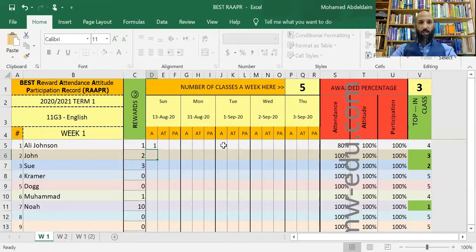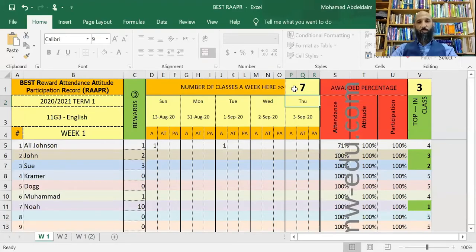If she was absent again on Tuesday, for example, then you put 1 again, and then boom, it goes down to 60. Now, let's imagine that you have this class 11G3 for 7 classes a week. So let's write here 7. You'll notice that this changed because she was absent only 2 days out of 7. So her attendance this week is 71%.